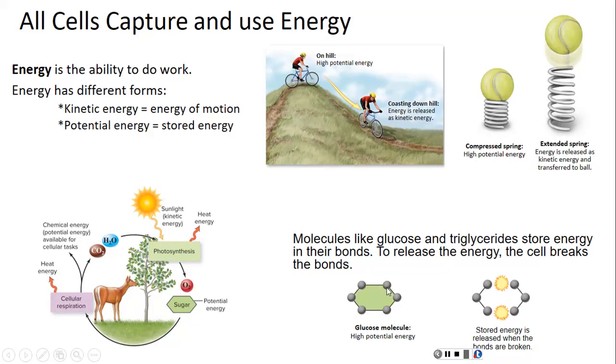There's a lot of potential energy in these bonds, and as we break down glucose, we release that stored energy. We're going to see the same thing with other sugars as well as lipids and things like that. These macromolecules are storing a lot of energy in their bonds that we can release as we break those bonds down.